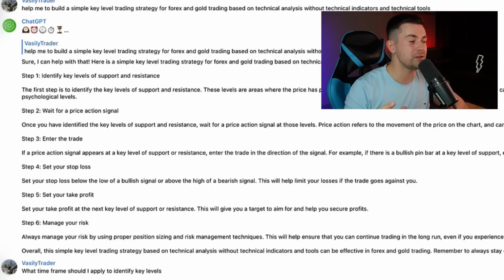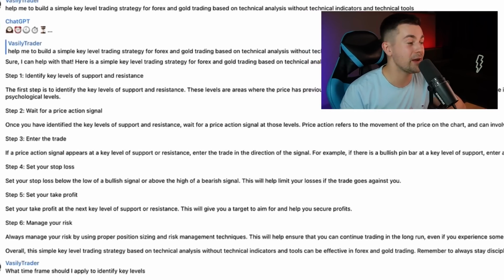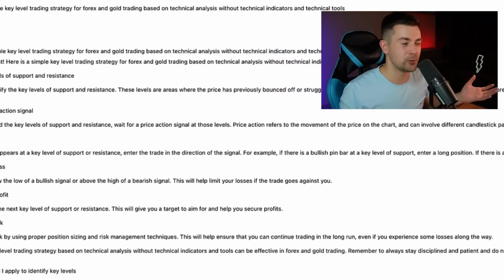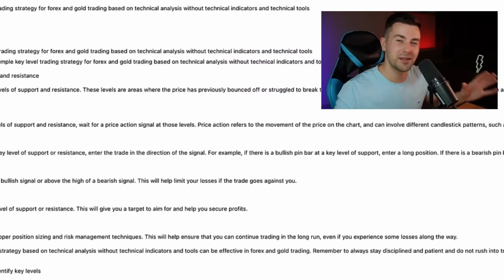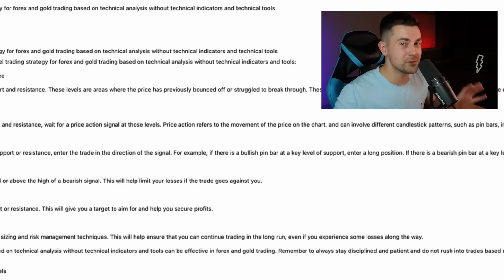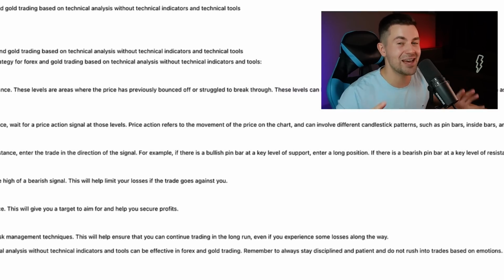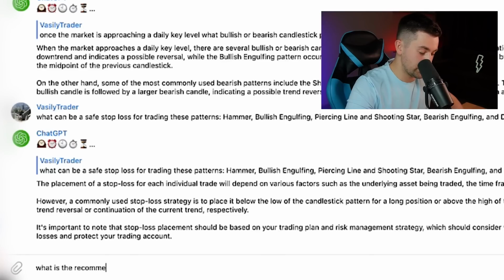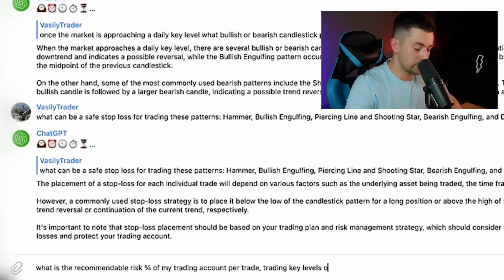And here ChatGPT says that we should apply proper position sizing. And it is not clear. What does it mean? What exactly is the proper position sizing? So let's ask it to clarify. What is the recommendable risk percentage of my trading account per trade, trading key levels on a daily time frame?